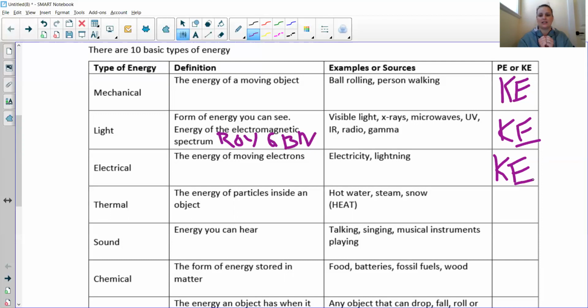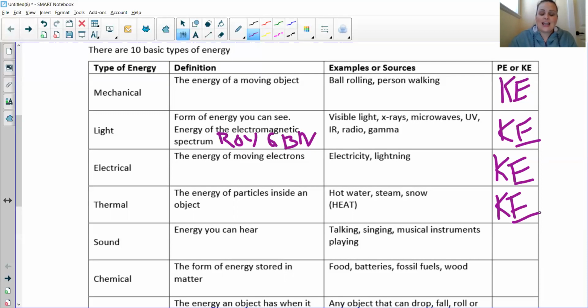An idea of this is really hot water. The water particles are moving around even more because they've been heated up. Snow, there's not a lot of movement inside the object, which is frozen, but we're still talking about the movement or lack thereof, and that is kinetic energy again. So heat is actually thermal energy and is a kinetic energy type.